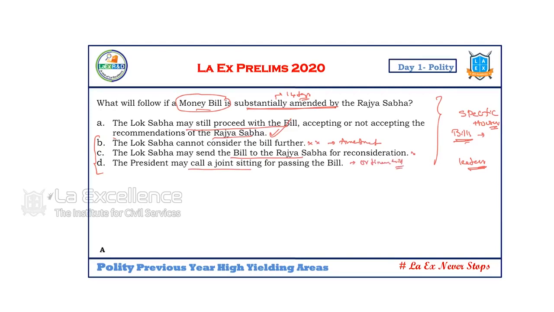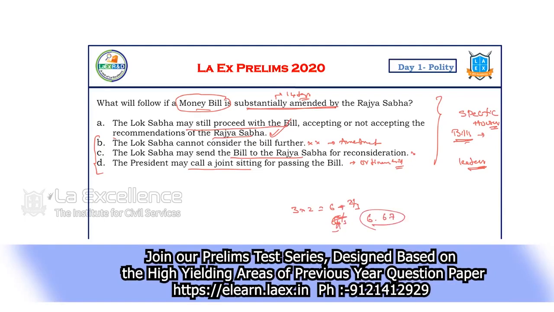Though you are 99.99% sure, because the success and failure difference is two or three questions in this exam. Three questions means 3 into 2, 6 marks. If you don't mark them, you get, what is that? 1/3, 2/3 mark. 6 plus 2 by 3. Somewhere 6, 7 marks you are going to gain. So if someone got 100, if you got 106.67, your name will be in the list. So that's why these three questions become very much important.